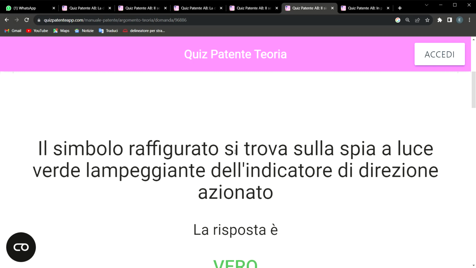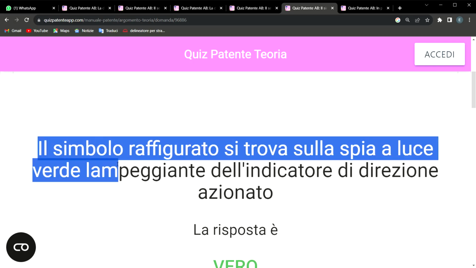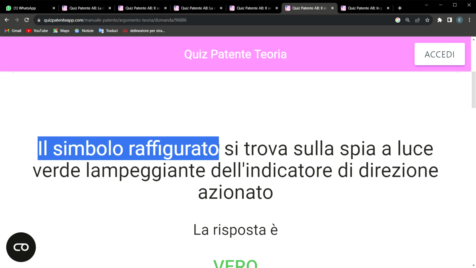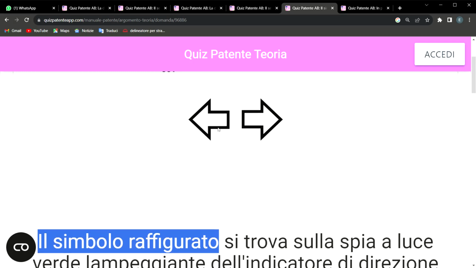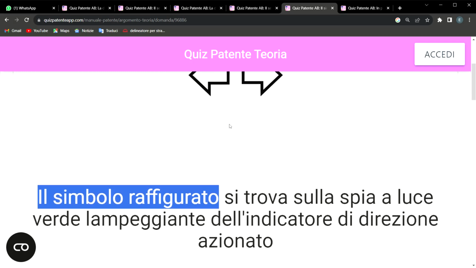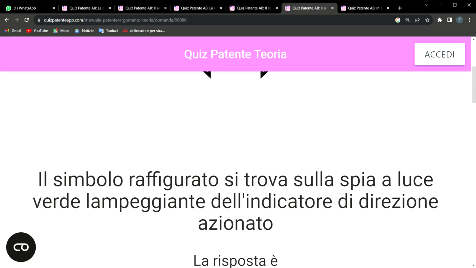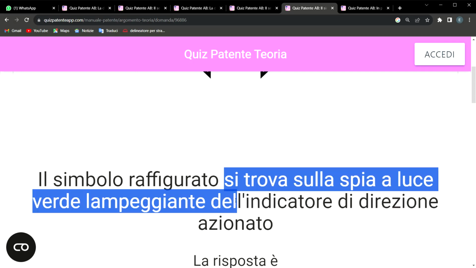It says il simbolo raffigurato. Now you can see this sign, the symbol that is here. It says si trova sulla spia luce verde lampeggiante.